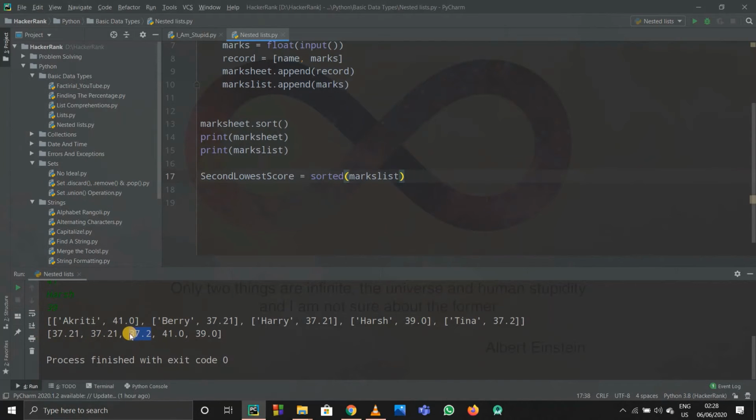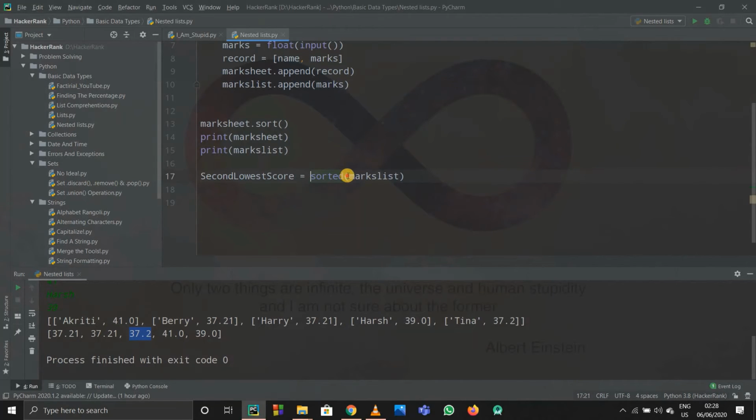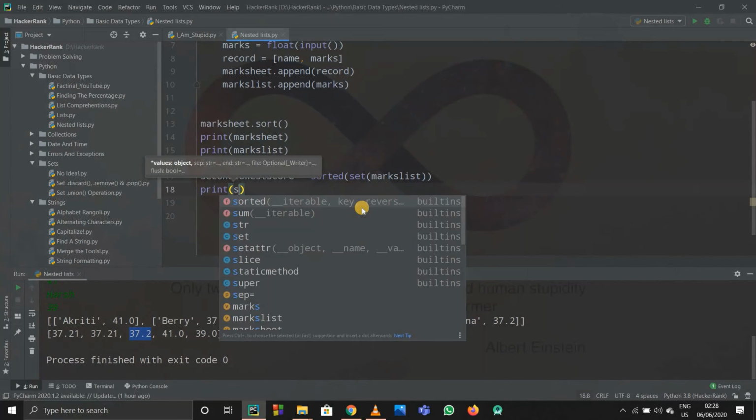So this will be the first element, this will be the second element, but these two are repeated. So I'll convert it into a set now. So I'll write it as a sorted set of marks list. Now see, it will be a sorted set, and if I print it out, this is obviously not the second score yet, I'll just print it so that we can understand.